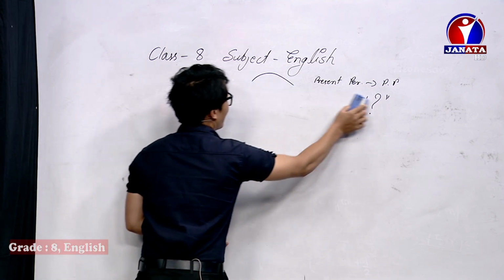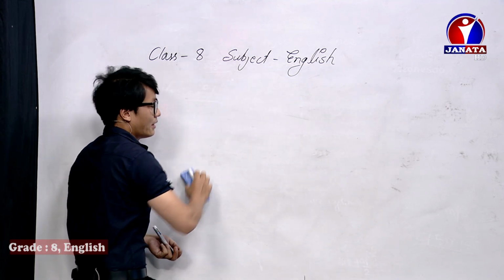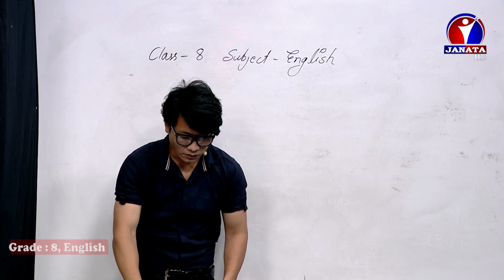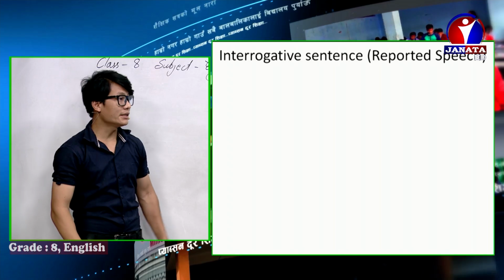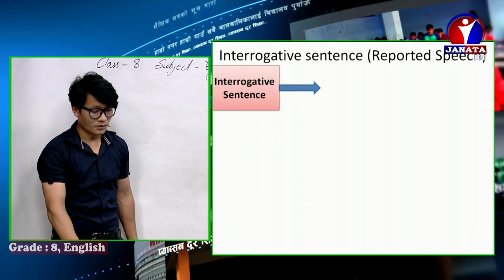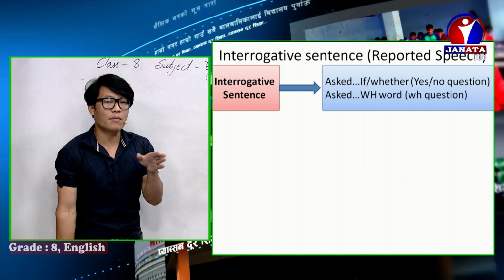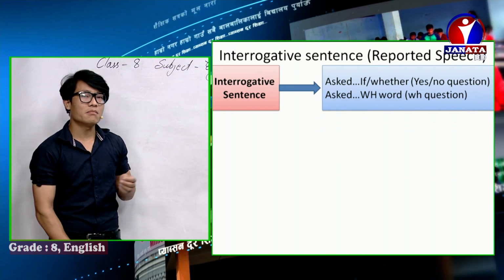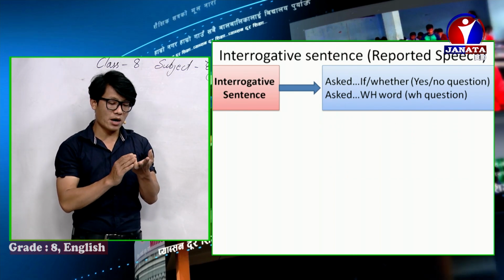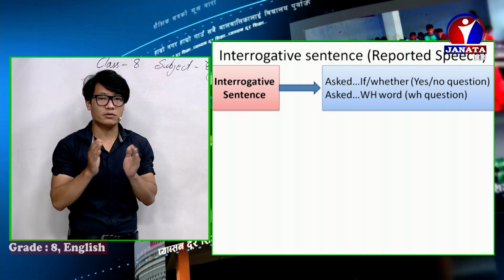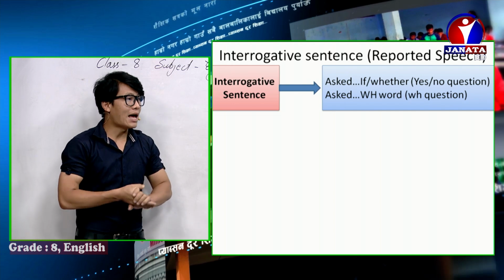Okay. Now it's time to change direct speech into indirect speech for WH questions. See this side. Okay, interrogative. Remember this, WH as a word. W means what, where, which. Okay? And H means how. That's why it's called a WH word. So now let's start.